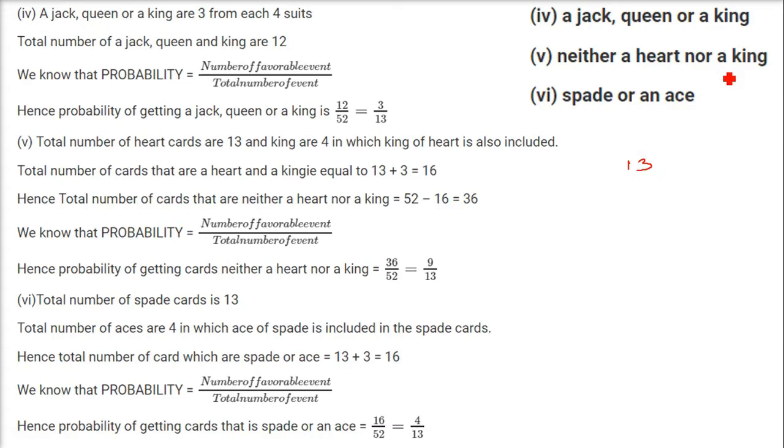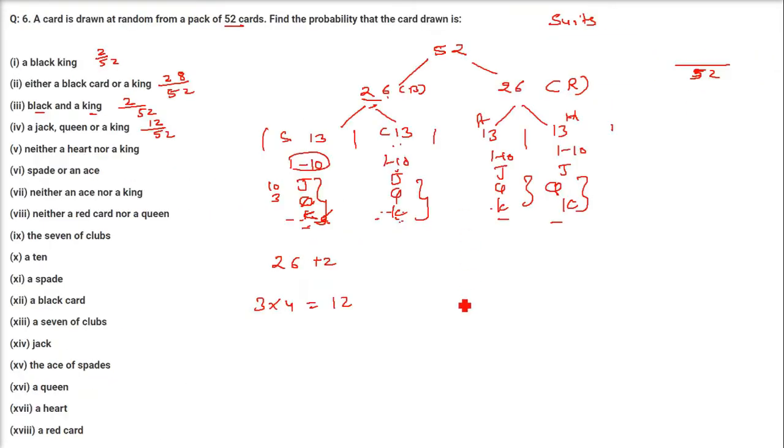It should not be a king also. So hearts and total number of kings. Hearts are 13, one of which is a king. Kings are how many? 1, 2, 3, 4. But we have already taken one. So it will be 3, one already taken, so 3 from other suits. It will be 26.